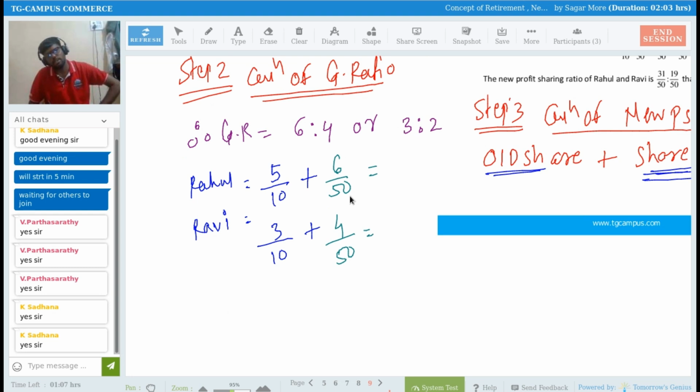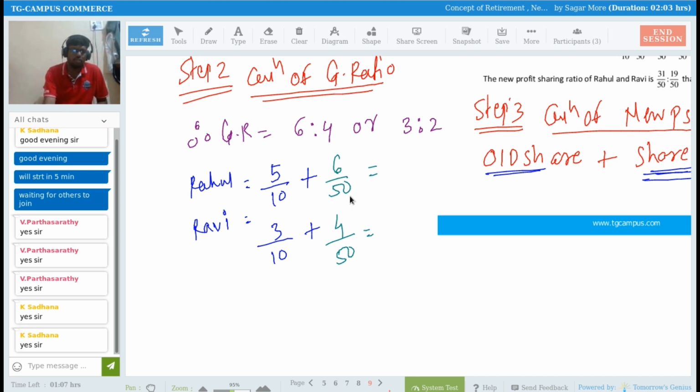We can solve this by LCM also, right? Give me the answer if I solve by LCM. What will be the answer? We have to multiply by 5 for Rahul now.